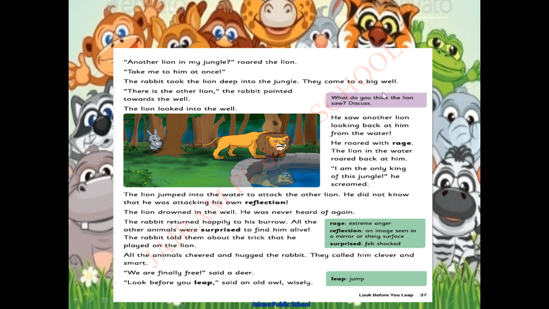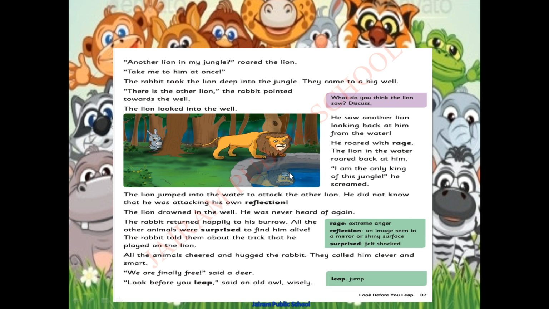Okay. They came to a big well. This is the well. Look here. The rabbit is hiding here. There is, sorry, there is the other lion. The rabbit is showing that another lion is in the well. Okay, there is the other lion. The rabbit pointed towards the well.